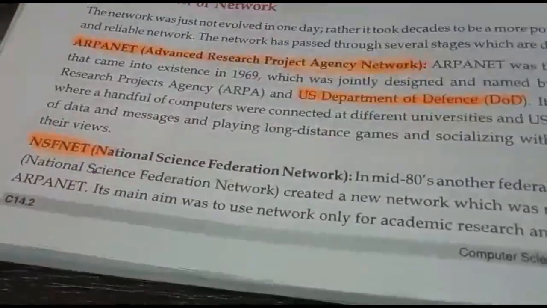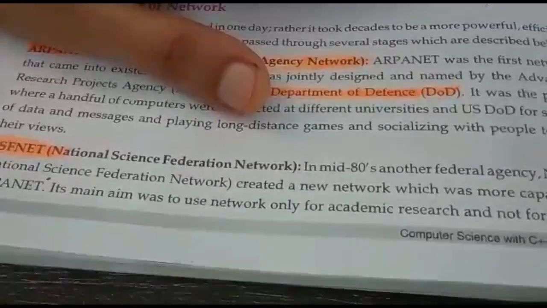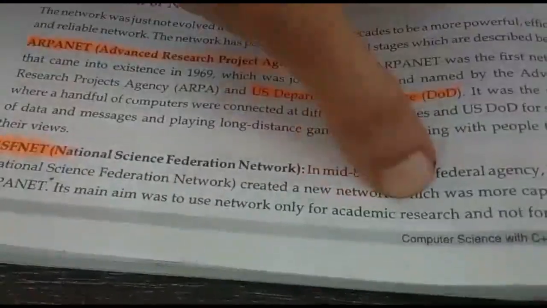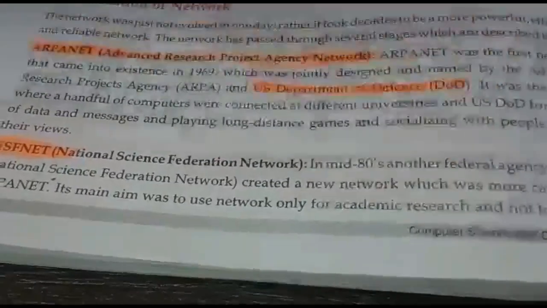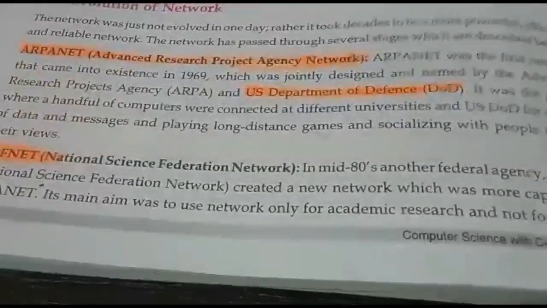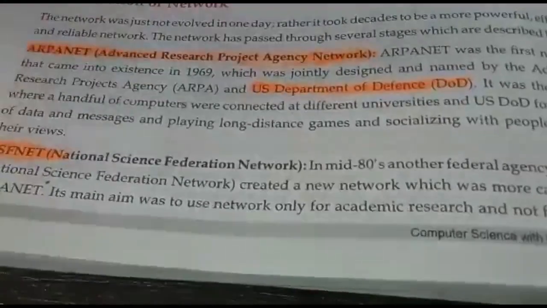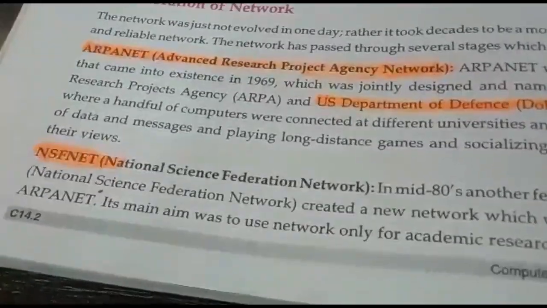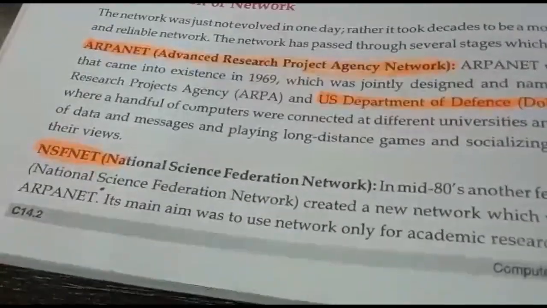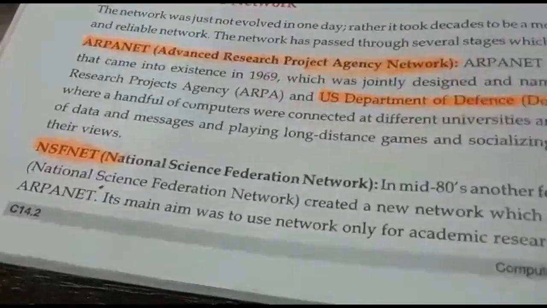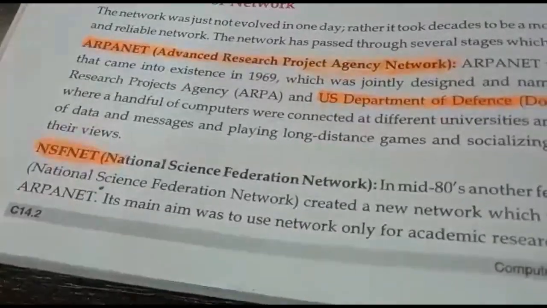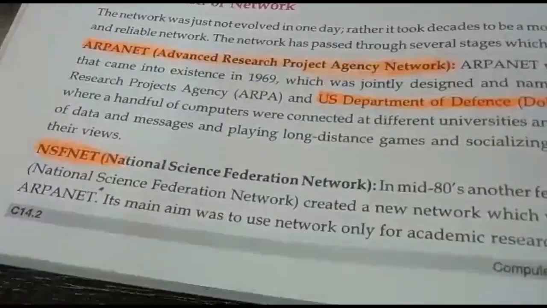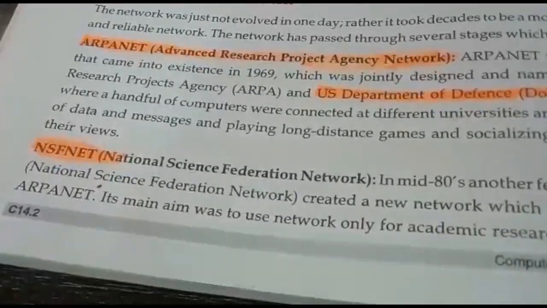After looking at ARPANET, they also thought of making their own network, and they connected their universities and organizations for academic research and development purposes. So this was another network. When these two networks started working, many other organizations also thought of developing their own network. They also developed their own networks, and when such different networks started communicating with each other, that means one network started communicating with another network, then it became the internet.